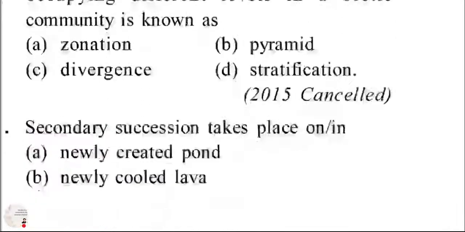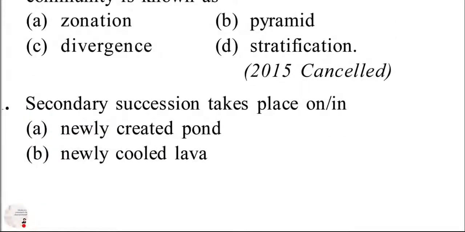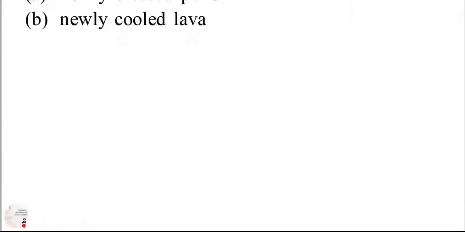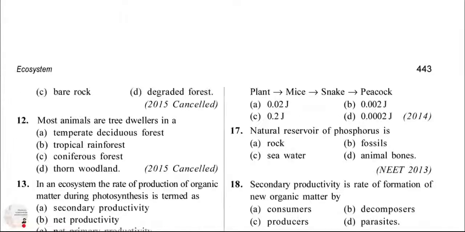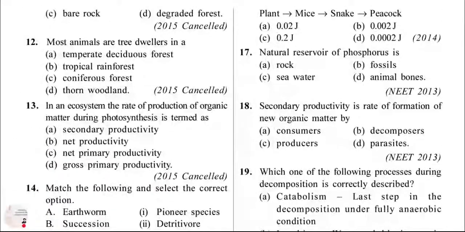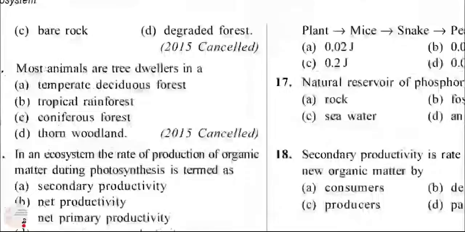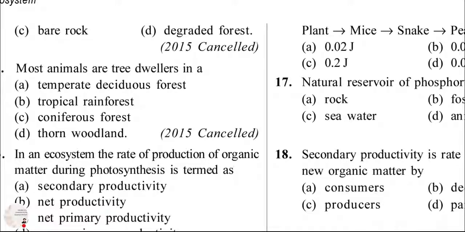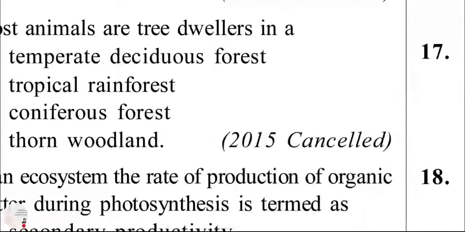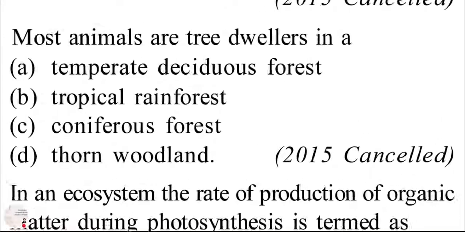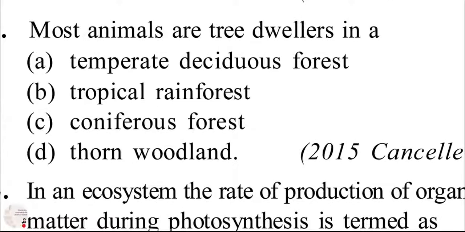Next is, secondary succession takes place. Succession related questions also come many times. So its right answer is, not on newly formed land, it will come in degraded forest. When we talk about secondary succession, it takes place in degraded forest. Simple answer.